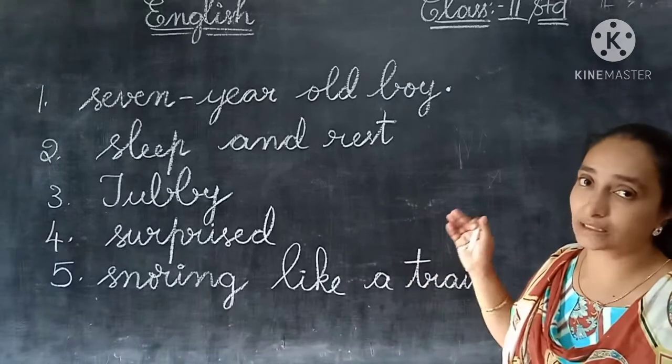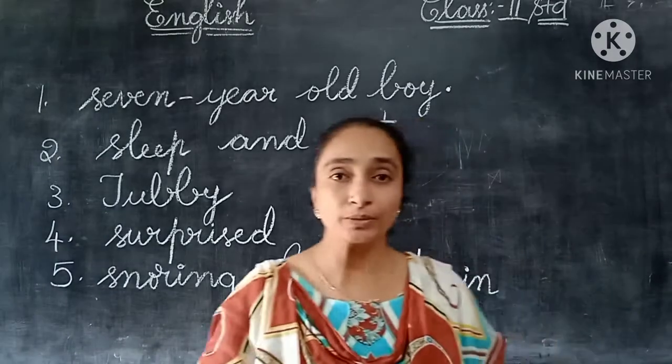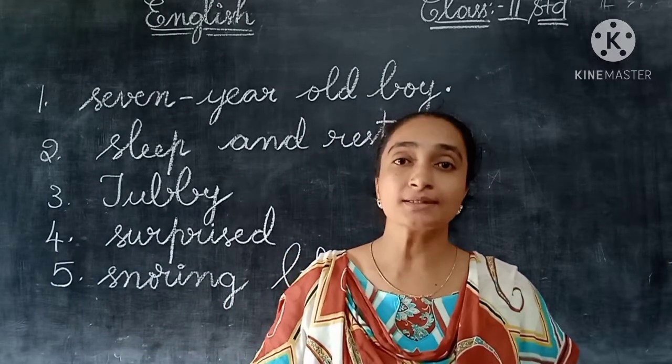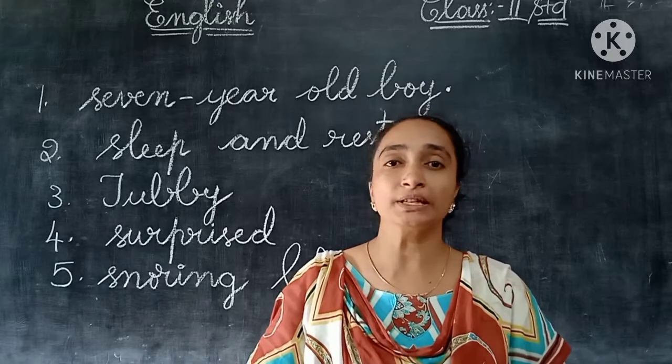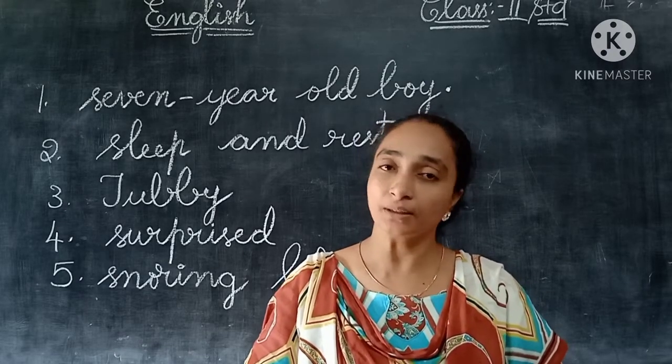Here we have completed our first Roman. Let us see the second Roman, children. The second Roman they have given: read these sentences and answer the questions. We have to read the sentences and then we have to answer the questions. Let us see, children, the B Roman.